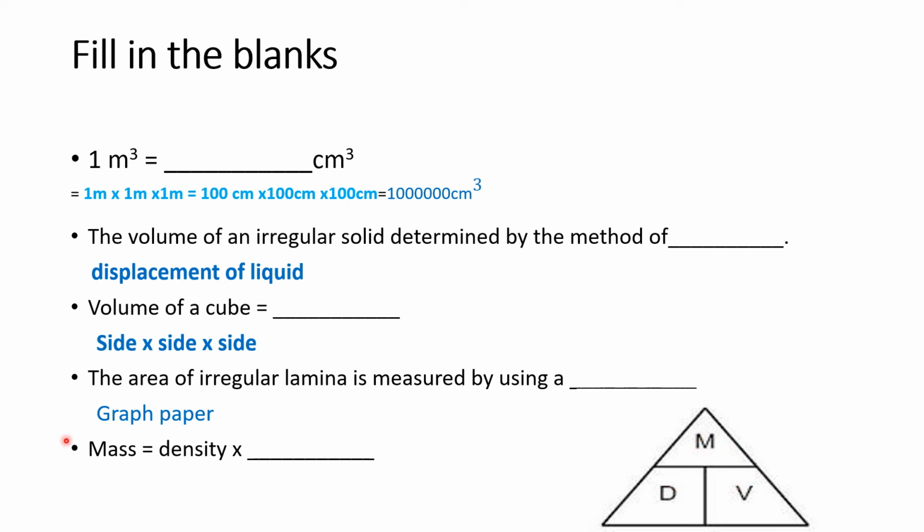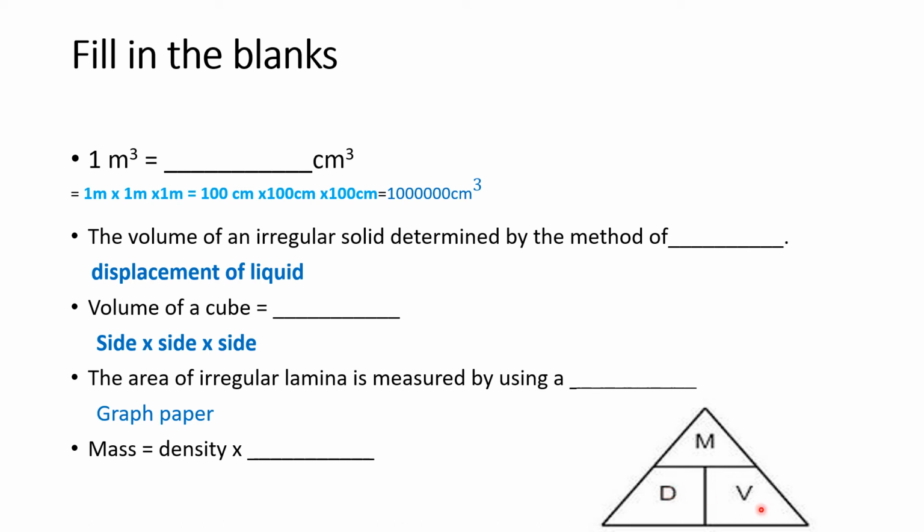So you look here, when you want to find mass, you close this mass. So what do you see? You see D and V. So you have to multiply D into V. Okay. So mass is equal to density into volume. When you want to find density, cover density. Now what do you see? Mass and volume is down. So mass by volume. So density is mass by volume.